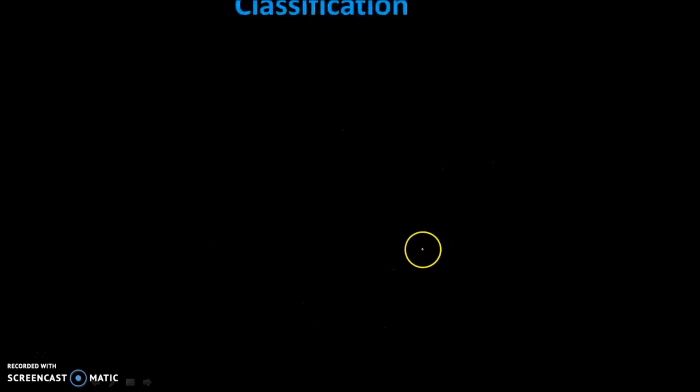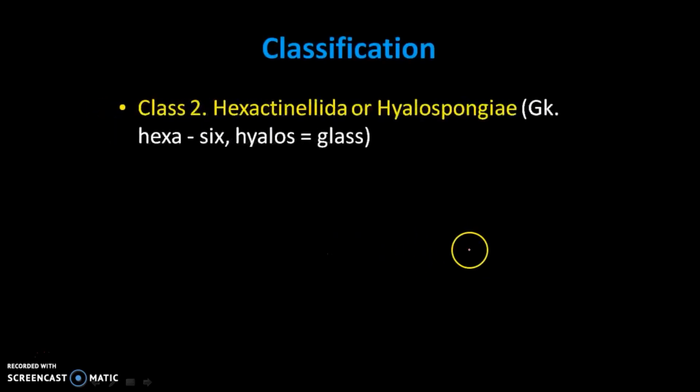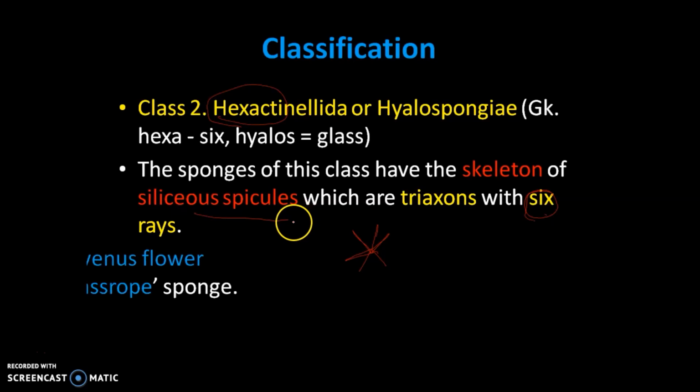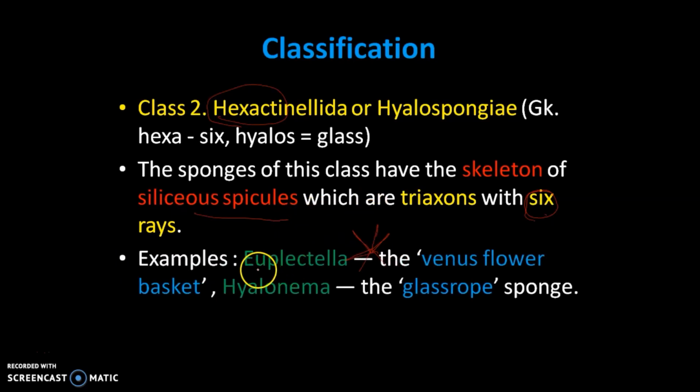Next classification is the Hexactinellida type. In Hexactinellida, a hexagonal structure is present, meaning six rays from siliceous spicules, 1, 2, 3, 4, 5, six. The six rays are present, and they are silicon based spicules, normally found in Euplectella, otherwise called Venus flower basket, or Hyalonema, also called glass rope.